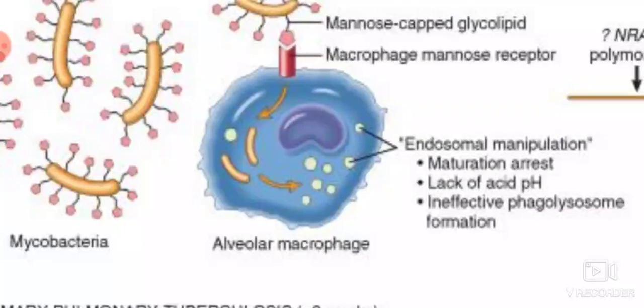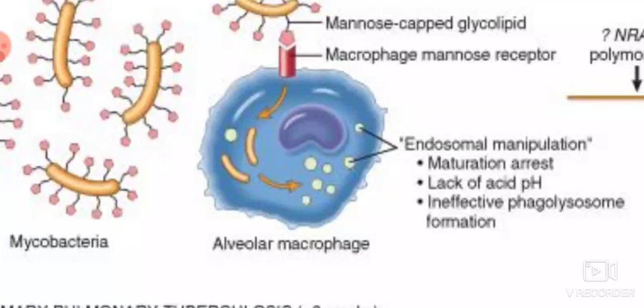That means it prevents the phagosome containing the phagocytosed bacilli from maturing. For the maturation, phagosome and lysosome must combine with one another and form phagolysosome. Due to the presence of the bacilli, there is a defect in phagolysosome formation, and due to the ineffective phagolysosome formation, the bacilli remain inside the macrophages. Even there is a lack of acidic pH.